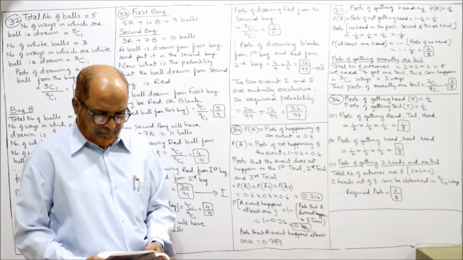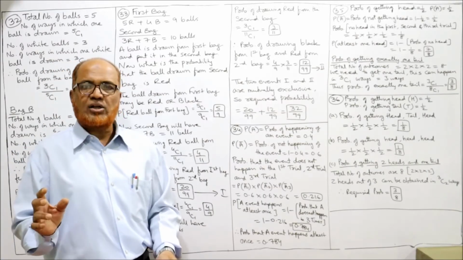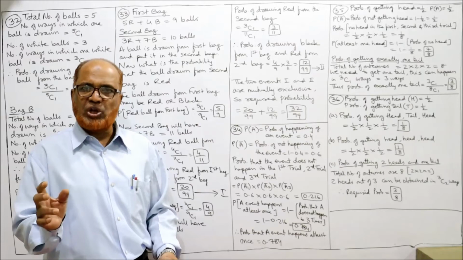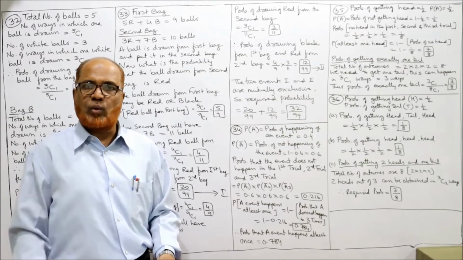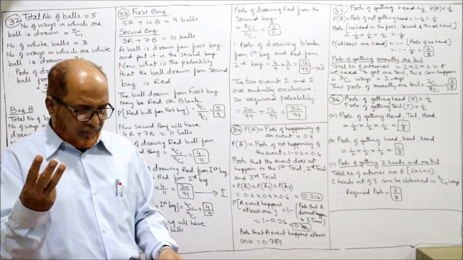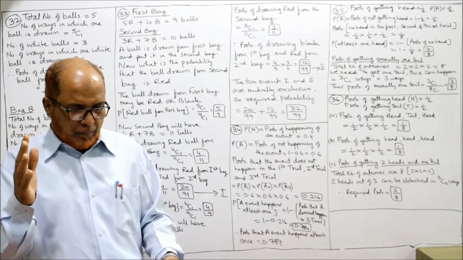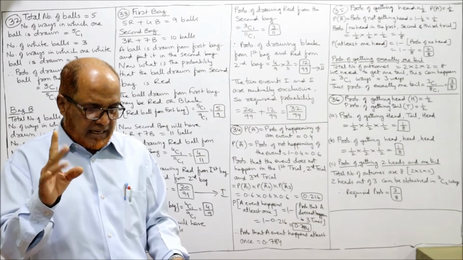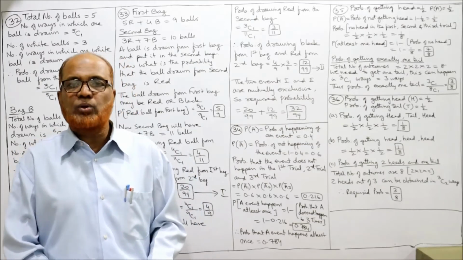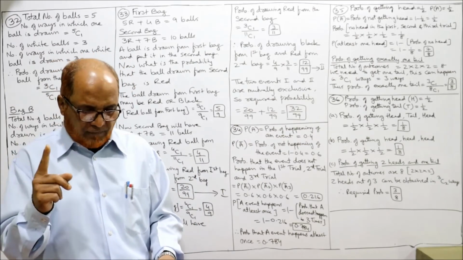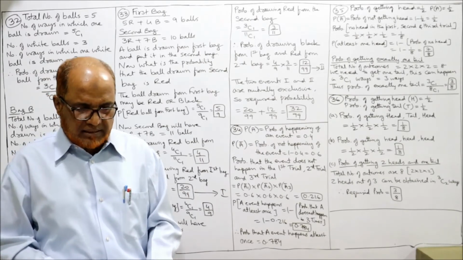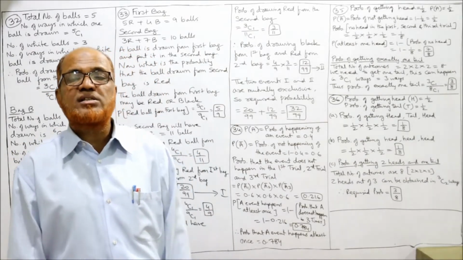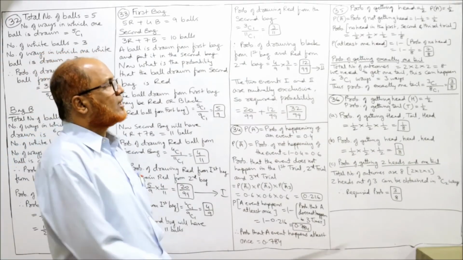Now problem number 35. 3 fair coins are tossed. Fair coins means genuine coins, in which when you toss the coin, you will get head or tail equally likely. So 3 fair coins are tossed. Find the probability of at least 1 head, exactly 1 tail. So 2 different questions are there. The first question, at least 1 head, and second, exactly 1 tail. So how many coins are tossed?